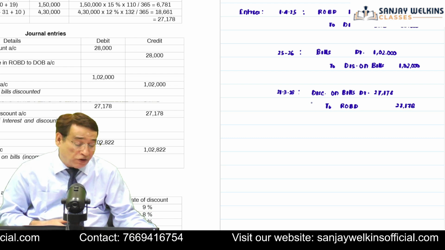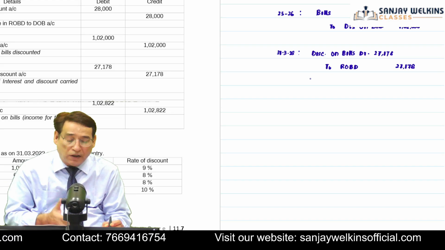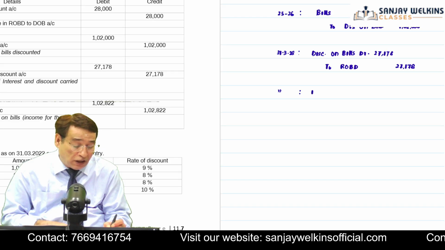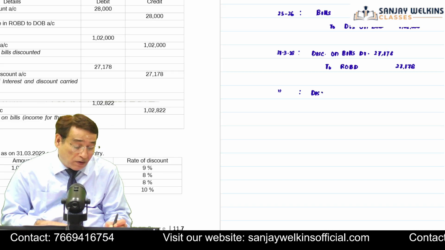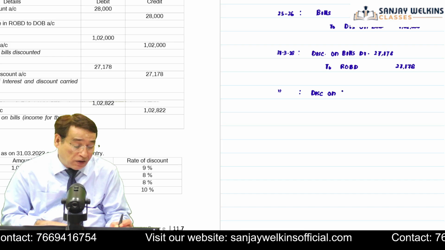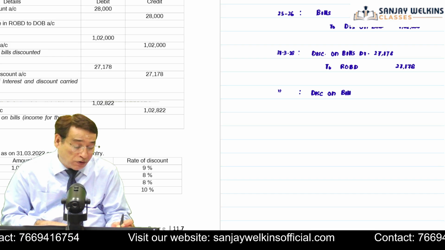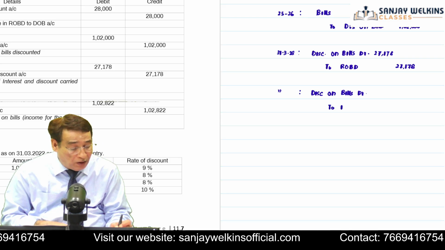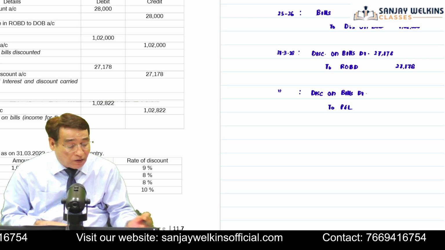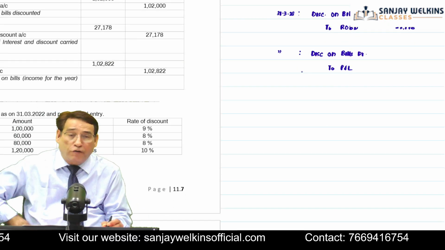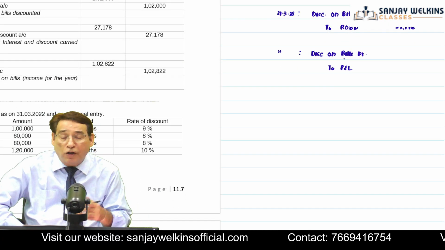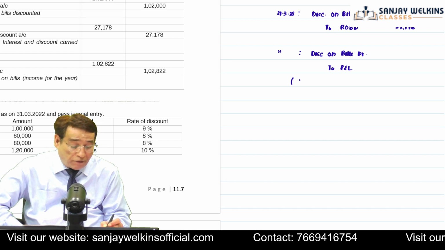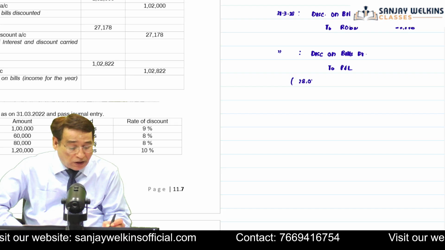After this, how much amount we are going to take to profit and loss account? So on 31/3/2028, now I will close the discount on bills account. The entry will be discount on bills account debit to profit and loss account. In order to close it, first of all, you need to compute the amount which you are going to transfer to P&L. So your opening balance of rebate on bills discount account is 28,000.